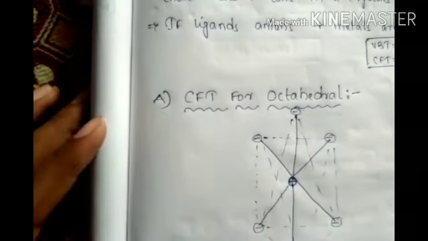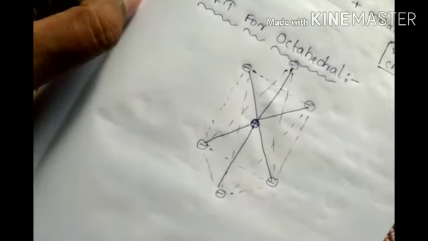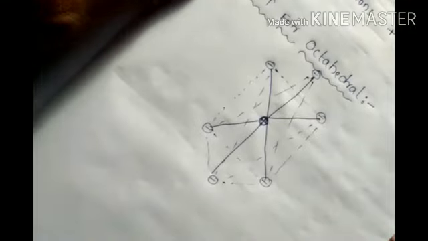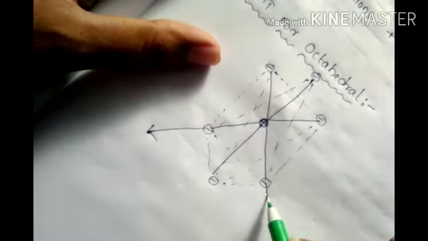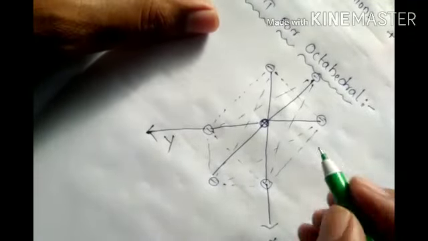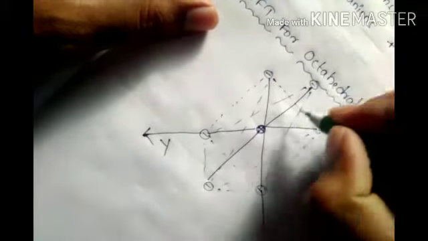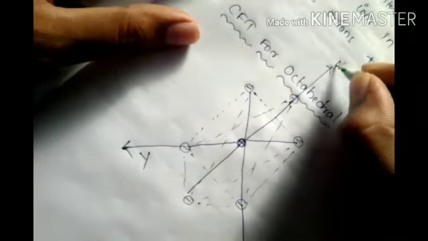Now look here. Cross the diagram a little like this. This is the y-axis, this is the x-axis, and this is the z-axis.